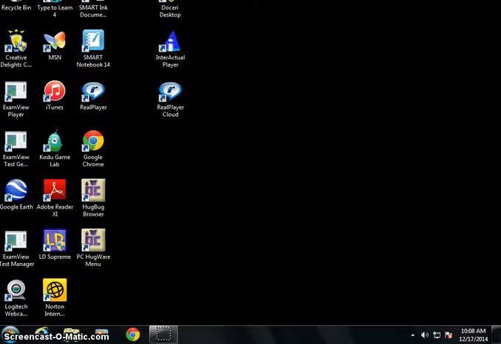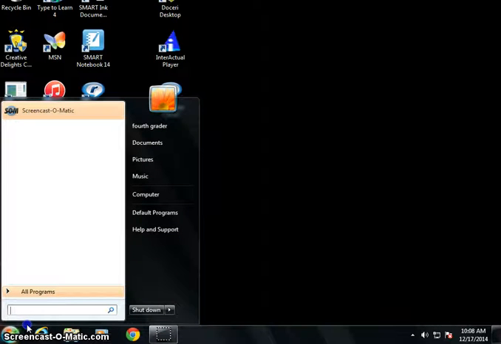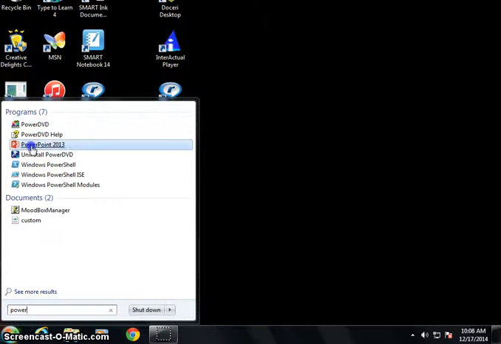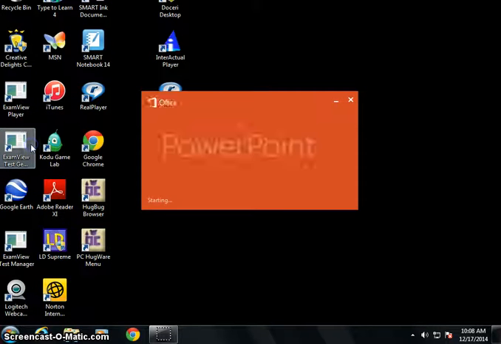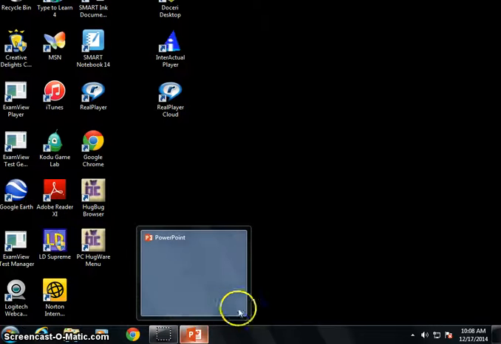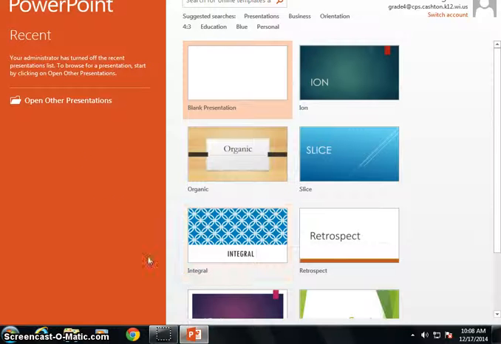There's a lot of bells and whistles nowadays to PowerPoint. So what I'm going to do first is we're going to just learn how to open and save it. I'm going to go down to my start button and type in PowerPoint, and you can see PowerPoint 2013 comes up. I'm going to click on that, and it might take a minute. Now you get to a screen that says this.